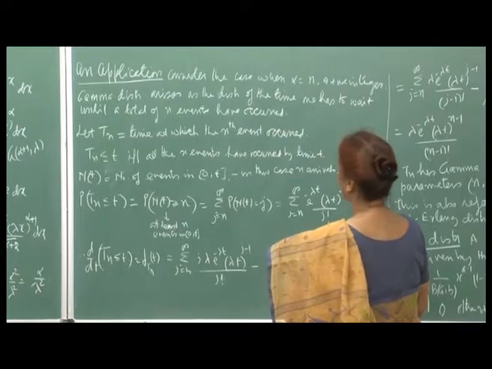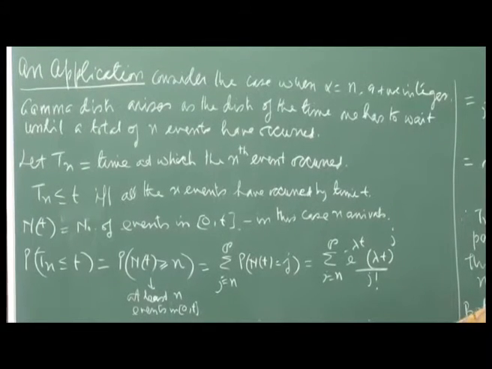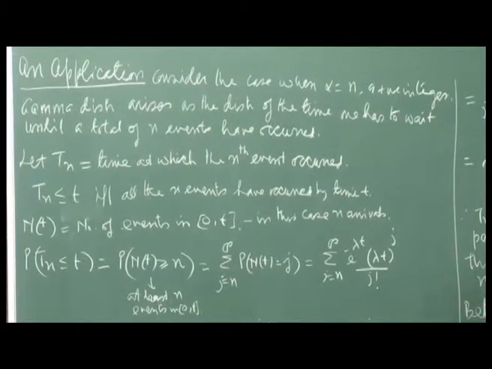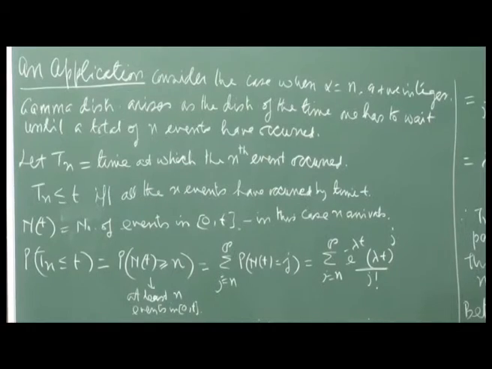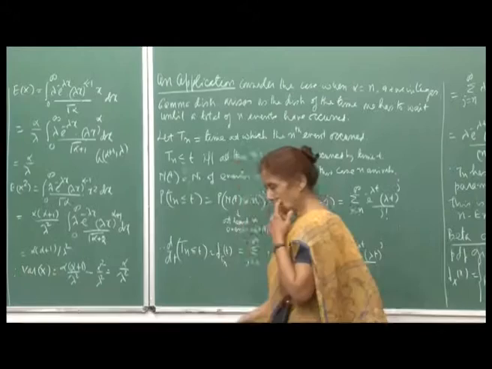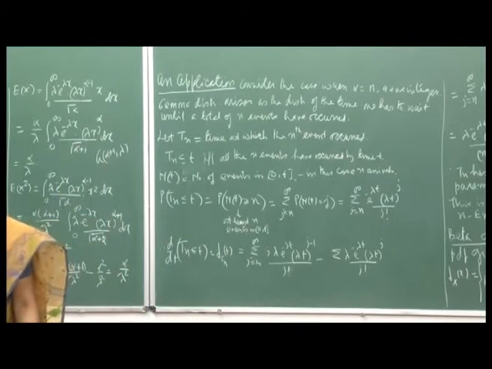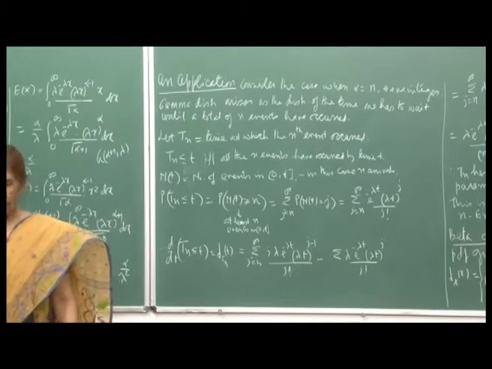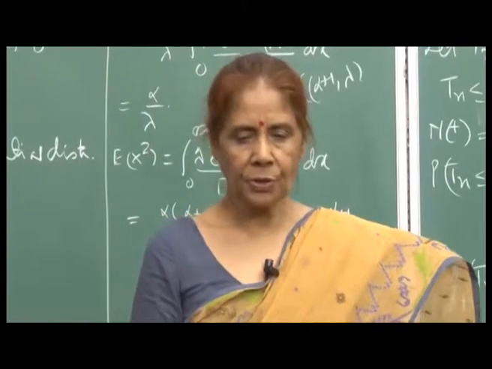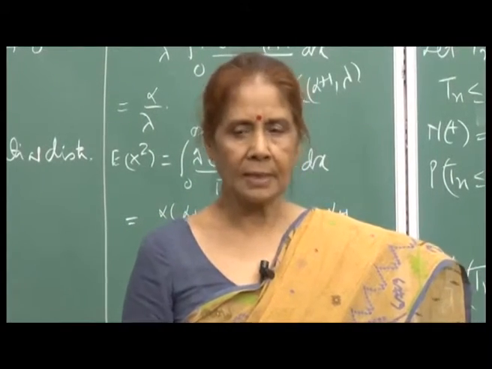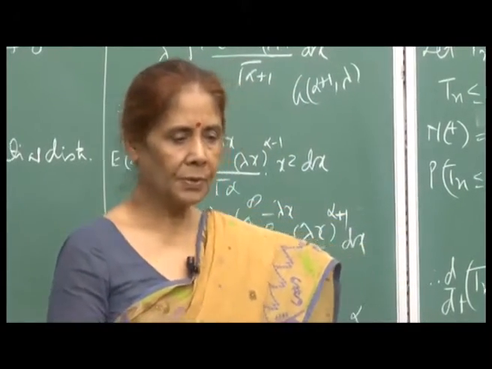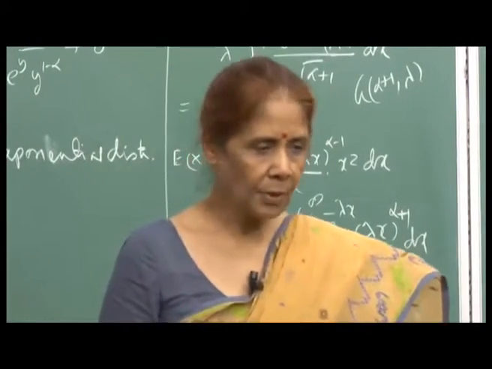Gamma distributions arise as the distribution of the time one has to wait until a total of n events have occurred. It is like going to a railway ticket booking counter where you have people ahead of you in the queue, and, as I told you, we treat the service time as a random variable.